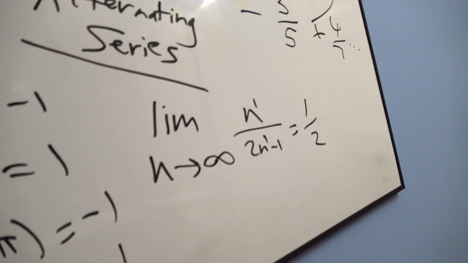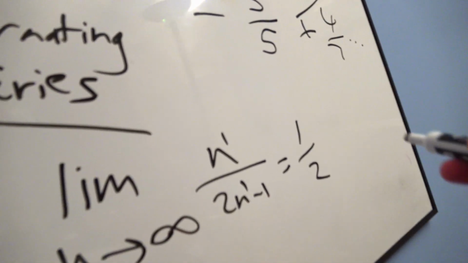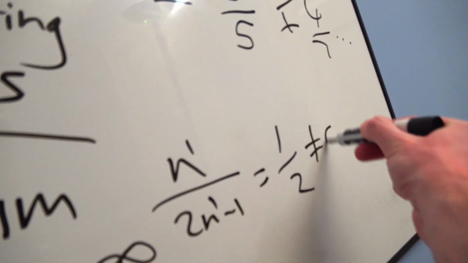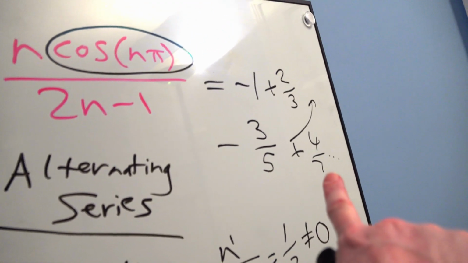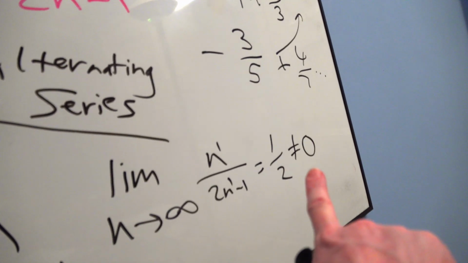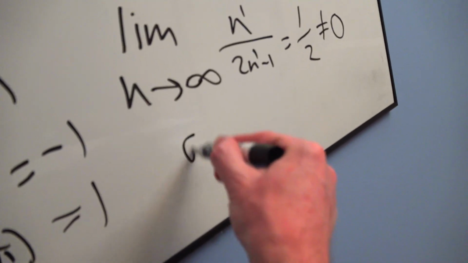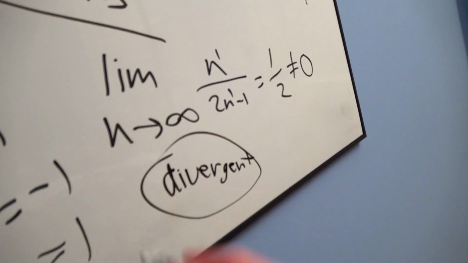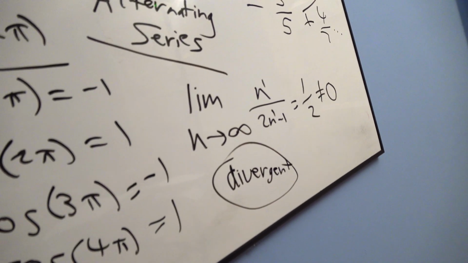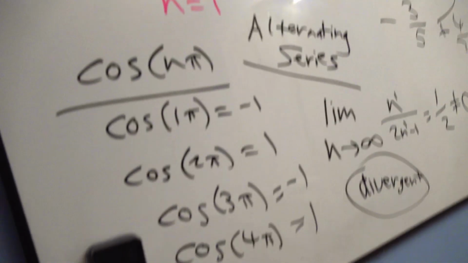Now, what was our marker here? What's our comparison? 0, right? If the limit is not 0, even though those fractions are getting smaller and smaller and smaller, it is not convergent. That means divergent, right? If it's 0, it's inconclusive. But it is not 0, so you know that this is a divergent series. How about that? Even when the fractions get small. Okay, so that's a good one to see with the oscillator in there.